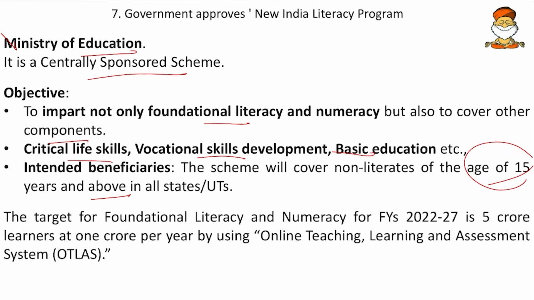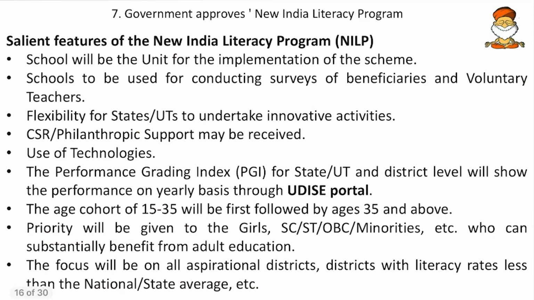So mark these. And then the target for foundational literacy and numeracy for the financial years 2022 to 27 is 5 crore learners at the rate of 1 crore per year. And it is by using the online teaching, learning and assessment system. So by using this OTLAS system, we have to make sure that 5 crore people will be literate by the fiscal year 2027.